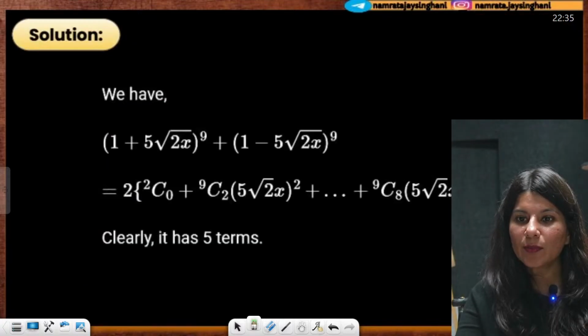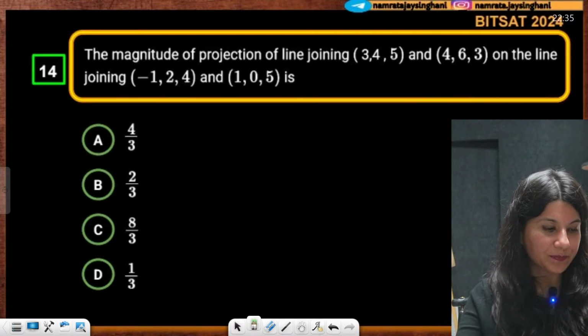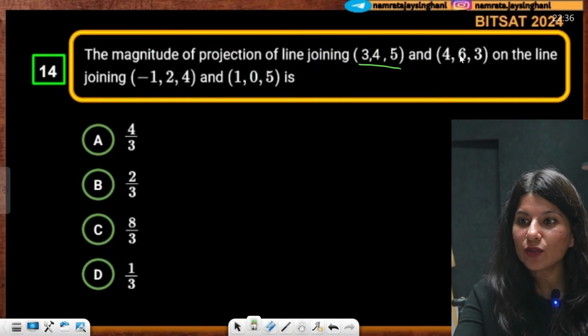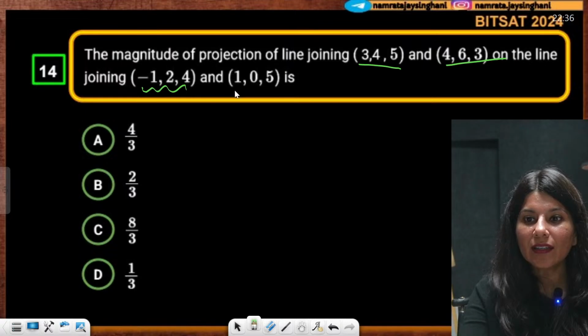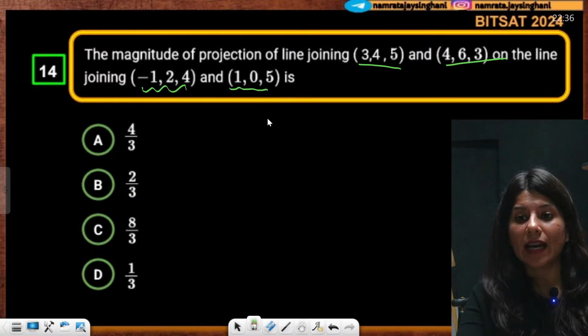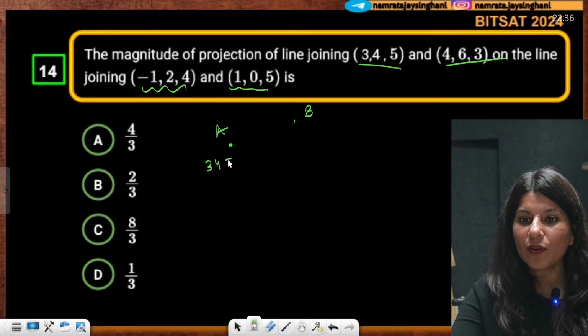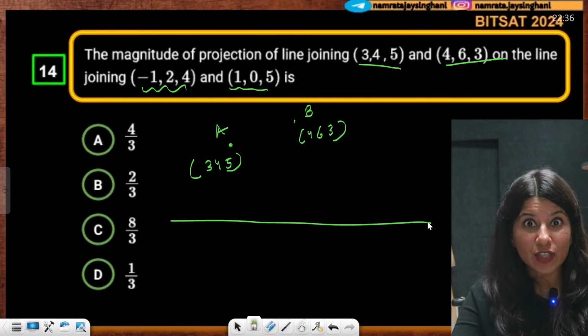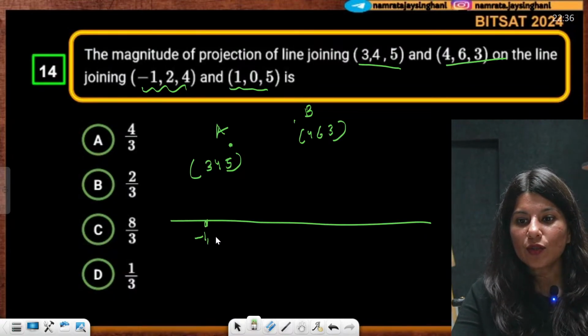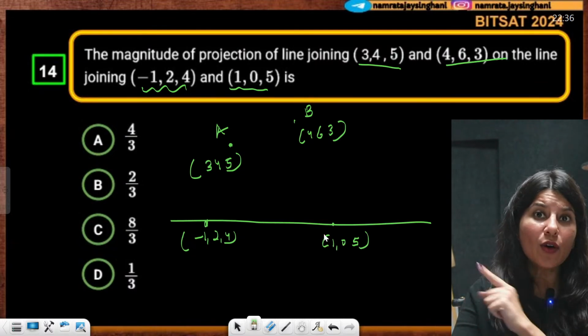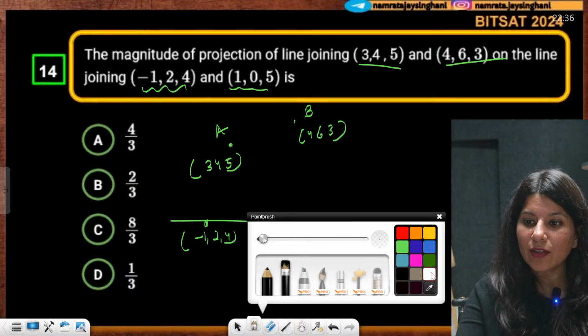Okay. The next problem on your screen is right here. The magnitude of the projection of line joining, this is a direct formula by the way, magnitude of the projection of line joining these 2 points on the line joining these 2 things, okay? So now understand. So this is your point A, this is your point B. This is 3, 4, 5 and this is 4, 6, 3. And now you have a projection line which is joining these 2 points minus 1, 2, 4 and 1, 0, 5. Now can you calculate direction cosine of this line? Calculate direction cosine of this line, okay?